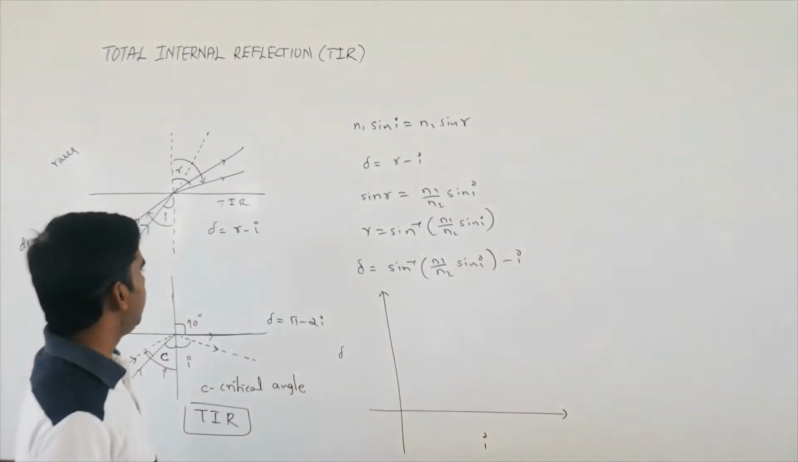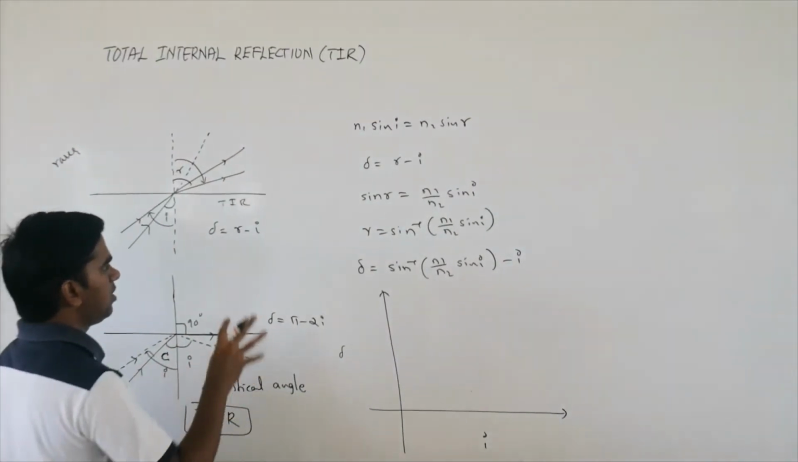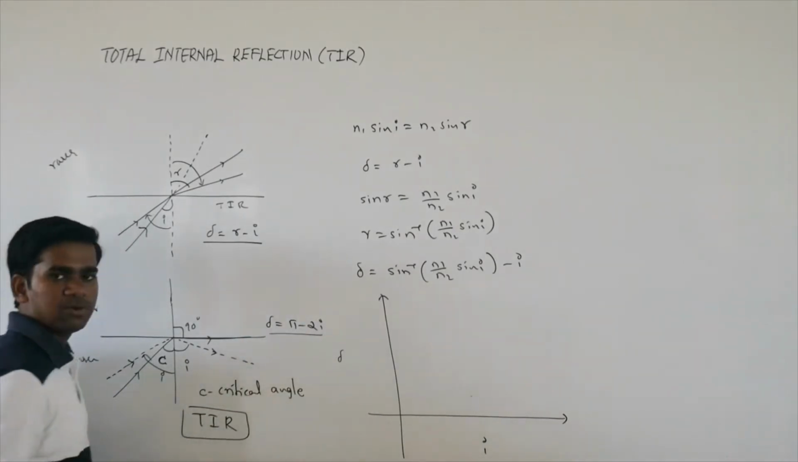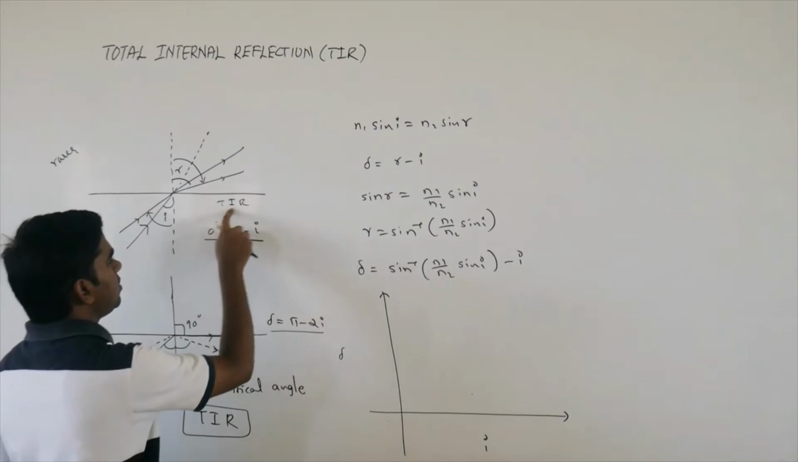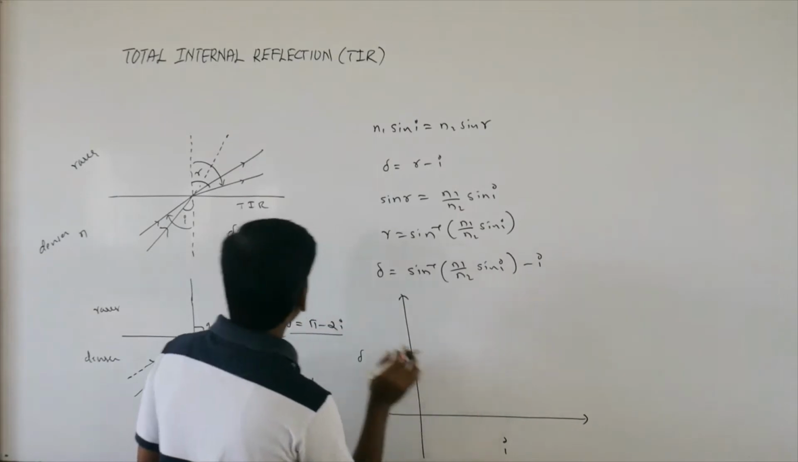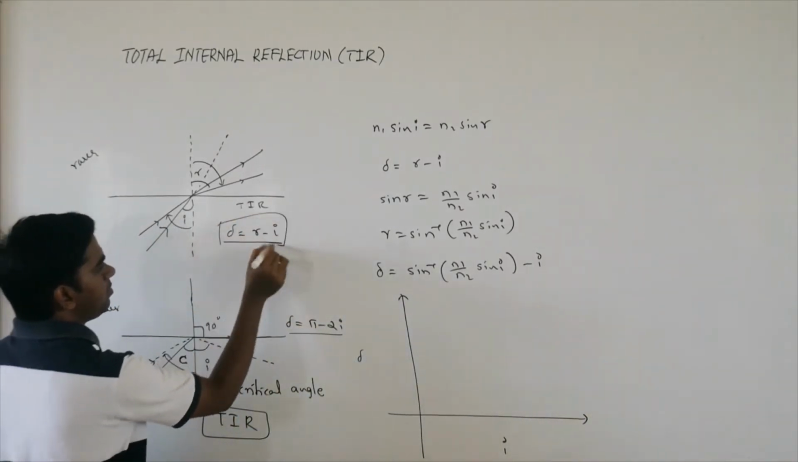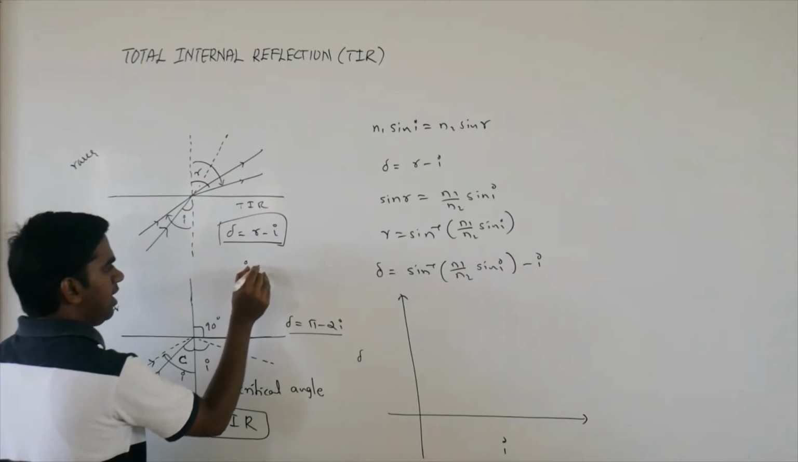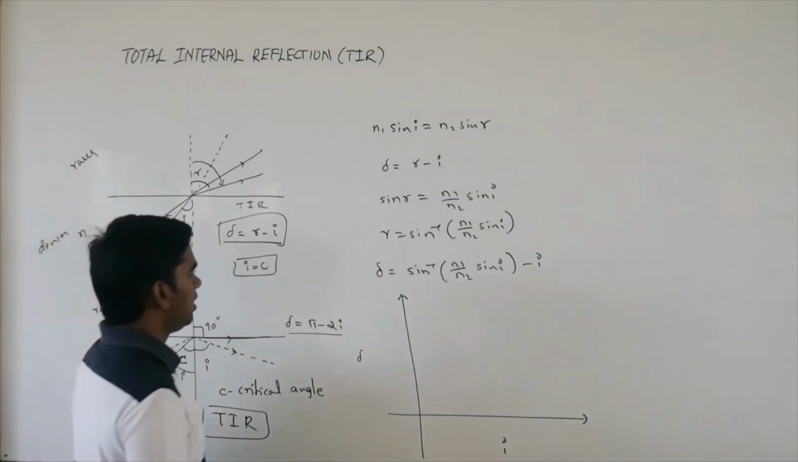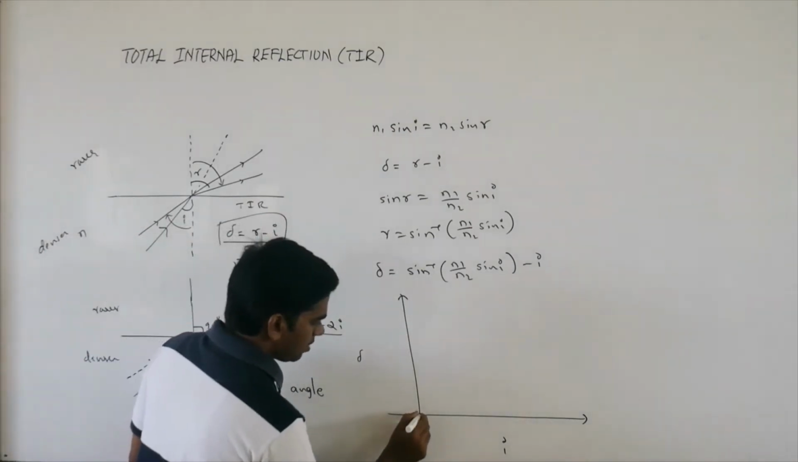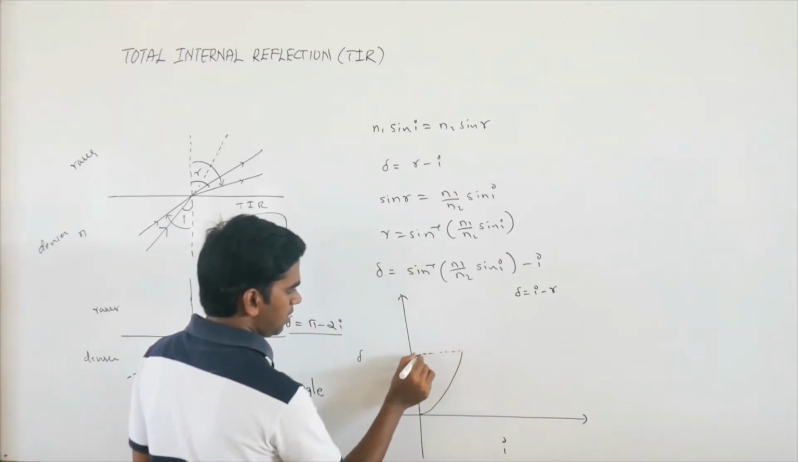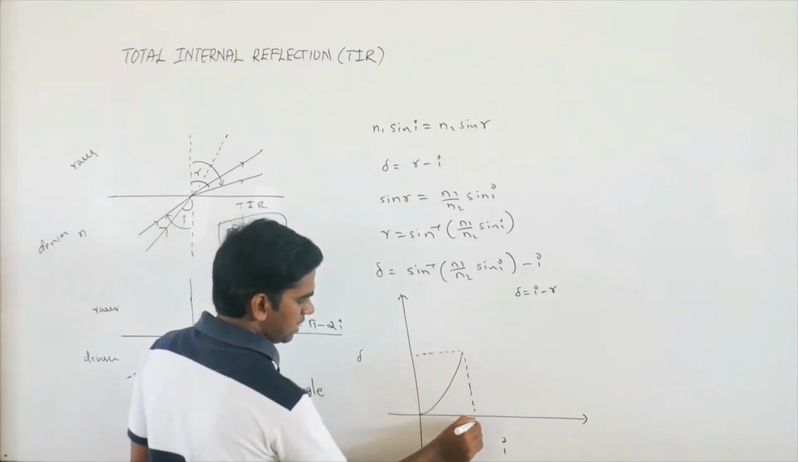So instead of that, we go with these two formulas. First we plot the graph for delta equals r minus i. After that, we plot the graph for delta equals pi minus 2i. If I plot the graph for delta equals r minus i, this formula is applicable maximum till i equals C. Till that point, delta equals r minus i will be applicable, so you will get the curve like this. At this point, it is equal to critical angle C.